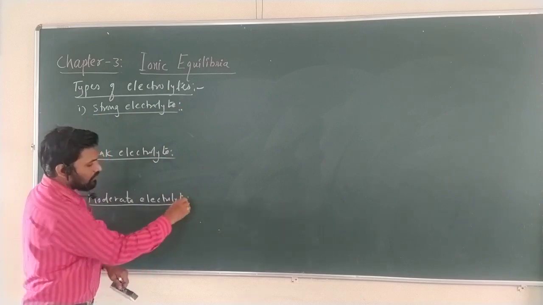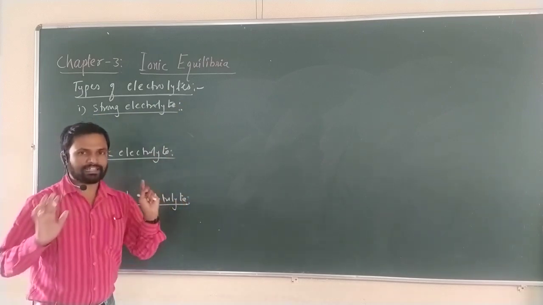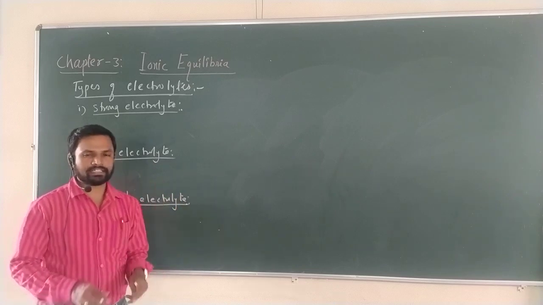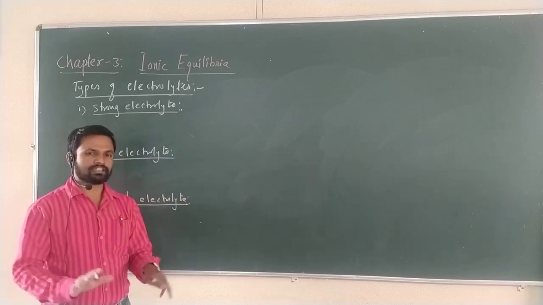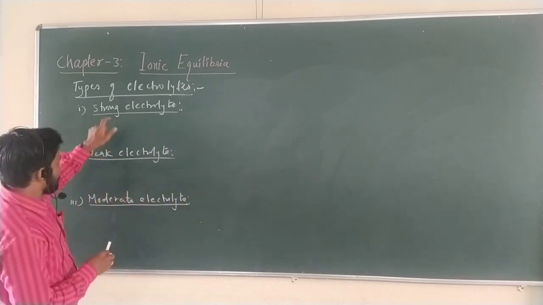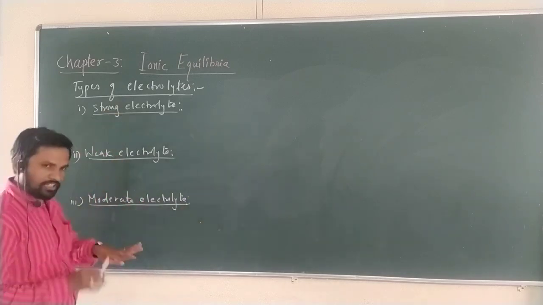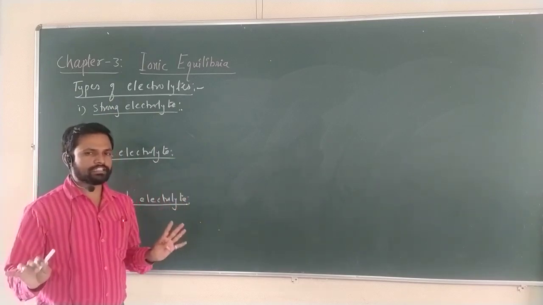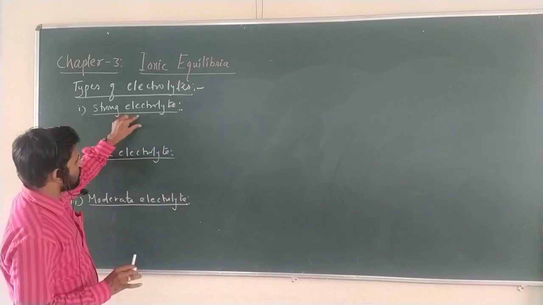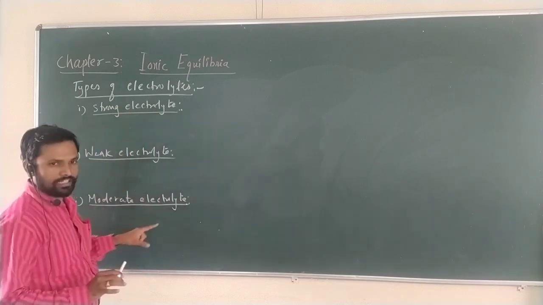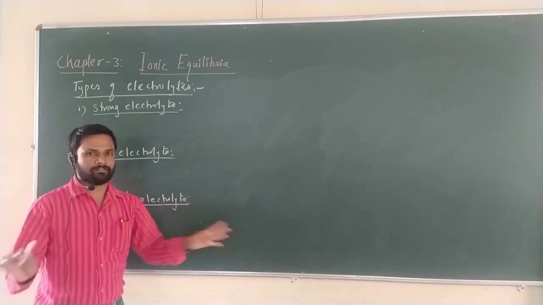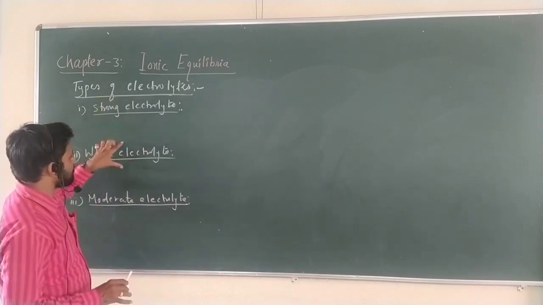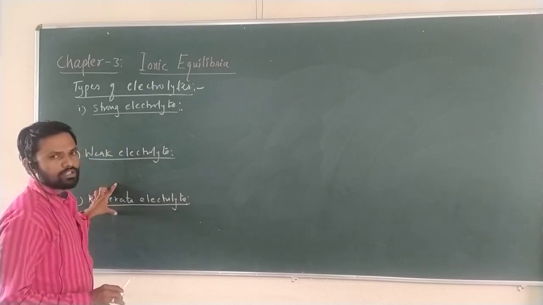See, now we know the definition of electrolyte. Now what do we know? We know the definition of electrolyte. What is an electrolyte? An electrolyte is a substance that forms ions and conducts electricity. Means all these are electrolytes, all can form ions in their aqueous solution. You getting this point? All three are electrolytes, all can form ions. Okay, now we have to define them. What is meant by strong electrolyte, weak electrolyte, and moderate electrolyte.